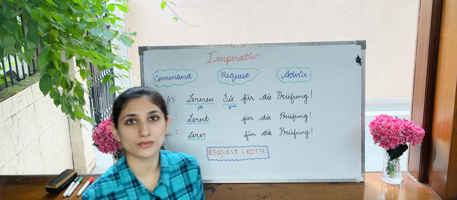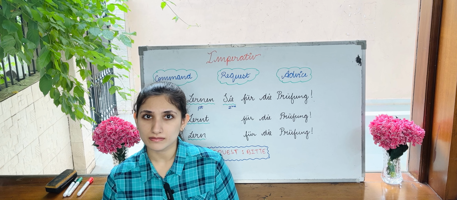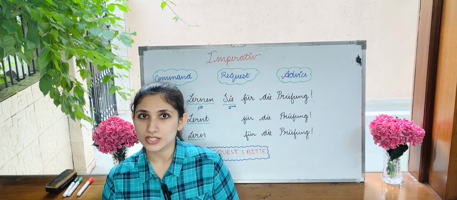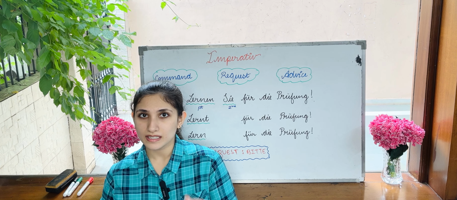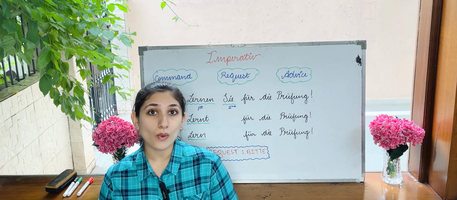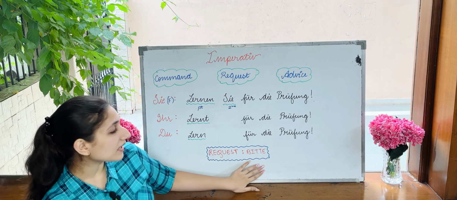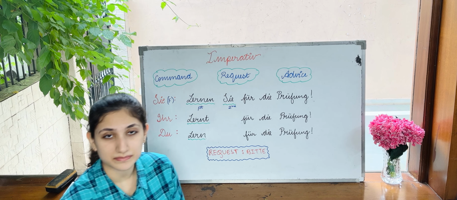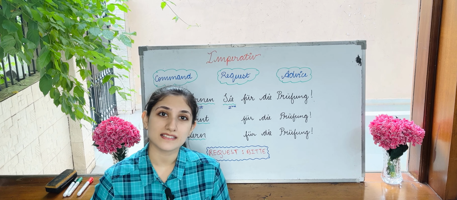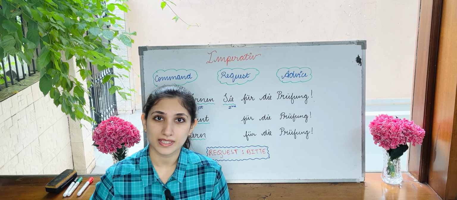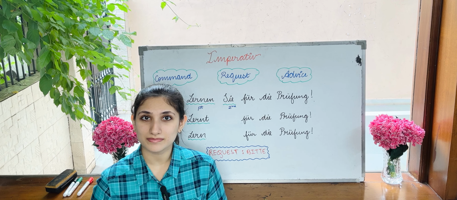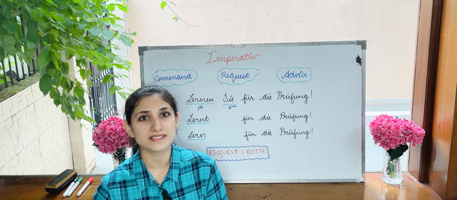You can see. Now, if someone is scolding you, or ordering you, commanding you in a way, Lernen Sie für die Prüfung. Now you can get it. The way a person says, that's commanding. Now, one is requesting someone. When we request, we add the word bitte, please. Bitte lernen Sie für die Prüfung. Please learn for the exam. Right? So it's a request.